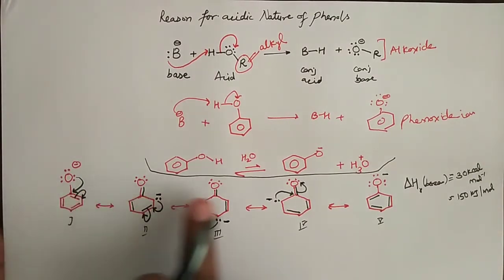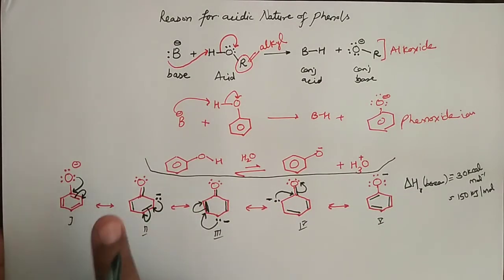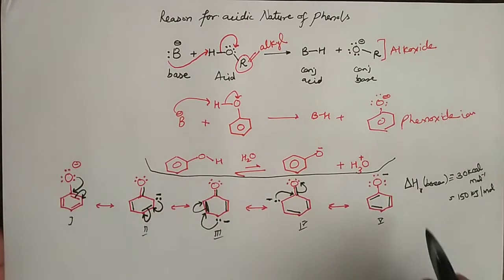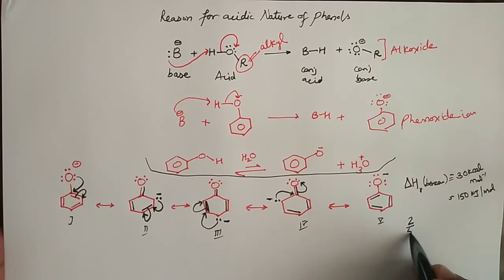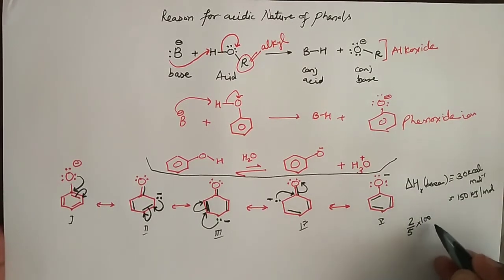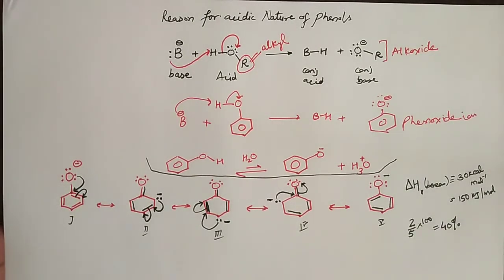So out of these 5 structures, only 2 structures have the negative charge on oxygen, that means 2 by 5th, right? And 2 by 5th times 100 will give you 40%, right?